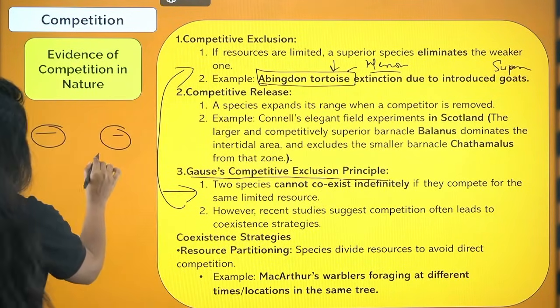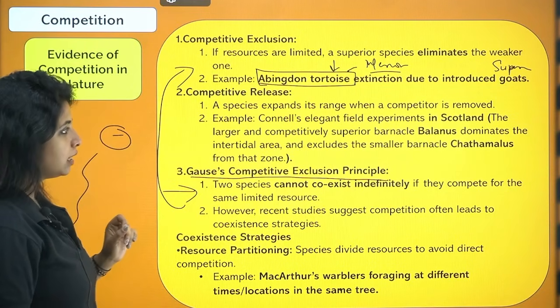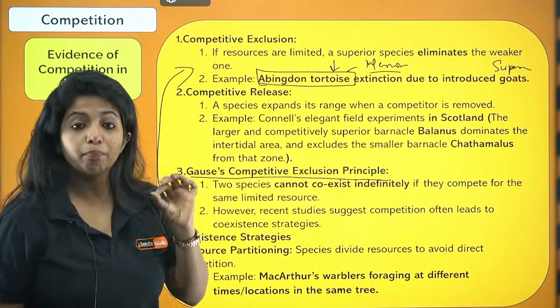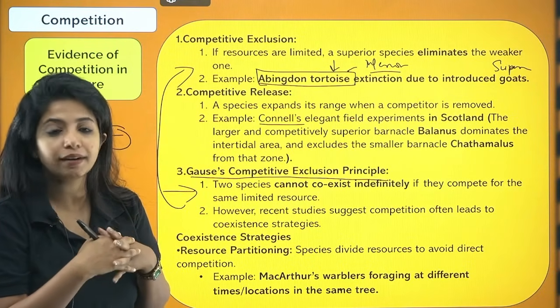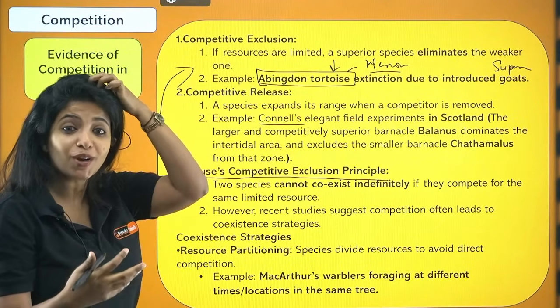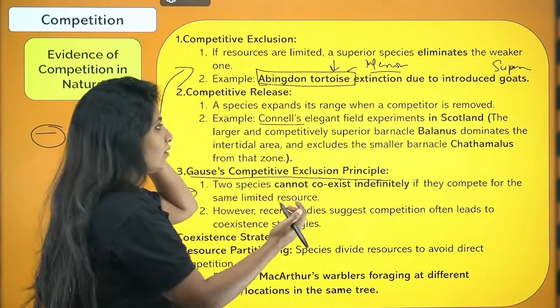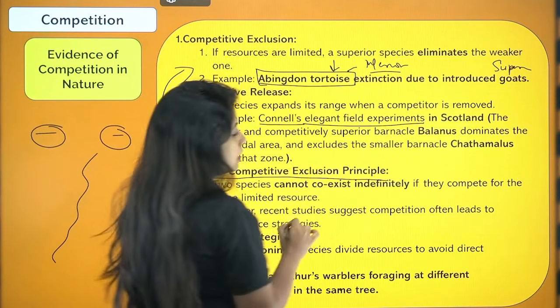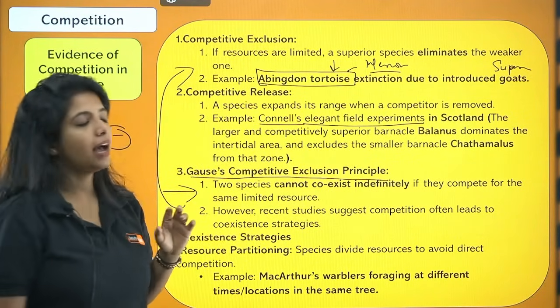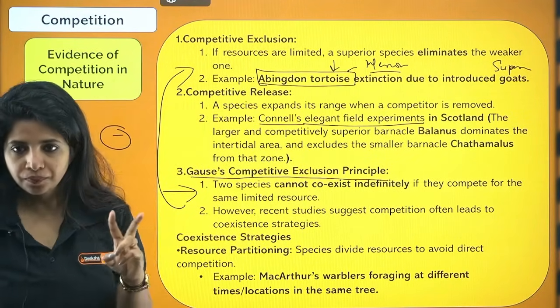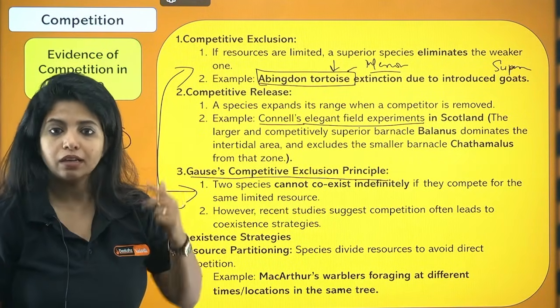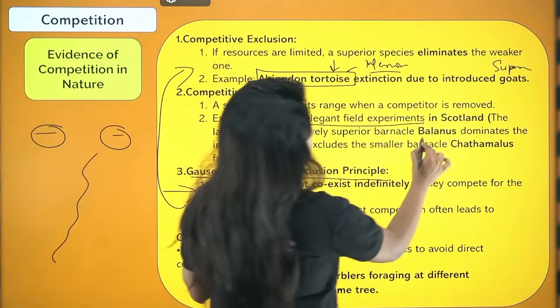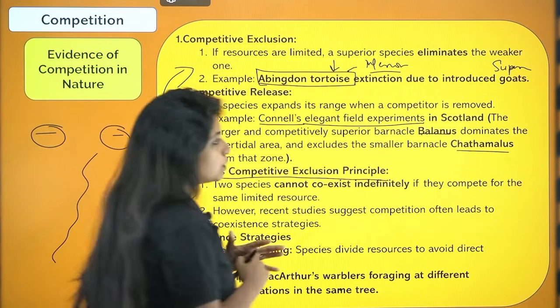That means, listen. So on the sea coast, my dear children, there was an experiment done by Connell. Please remember this. Sometimes they ask you, explain Connell's elegant field experiment. So you should know what this experiment is all about and who gave it. Connell's elegant field experiment happened in Scotland, okay? There were two barnacles, one was Balanus and the other one was Chthamalus.